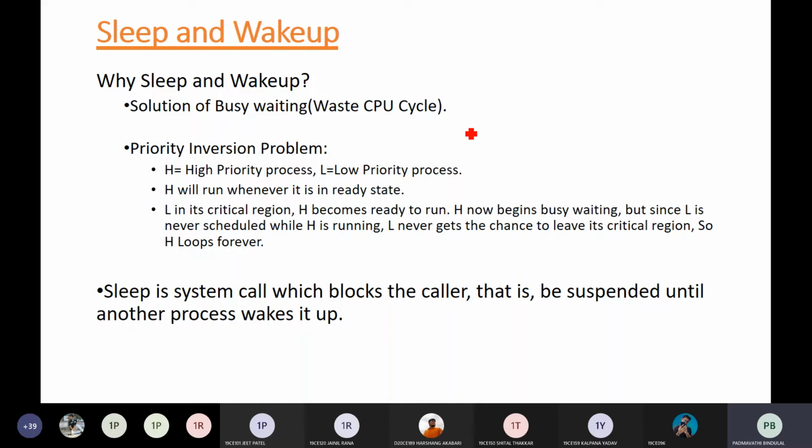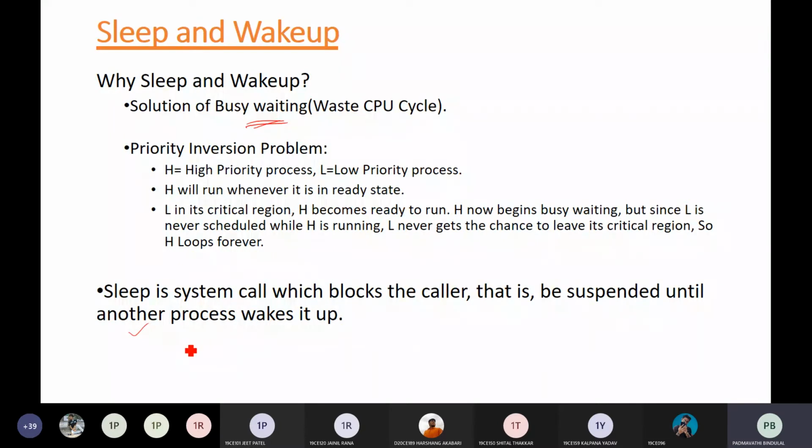So they spend quite a large amount of time in busy waiting. We discussed that busy waiting results in wastage of CPU cycles, which in turn reduces CPU utilization. To overcome this, we have the solution of sleep and wake up calls, which we'll also be discussing.